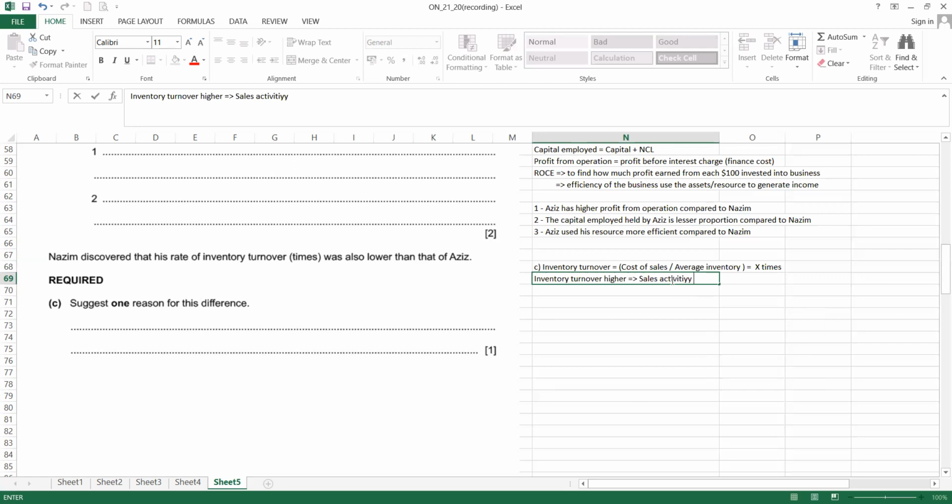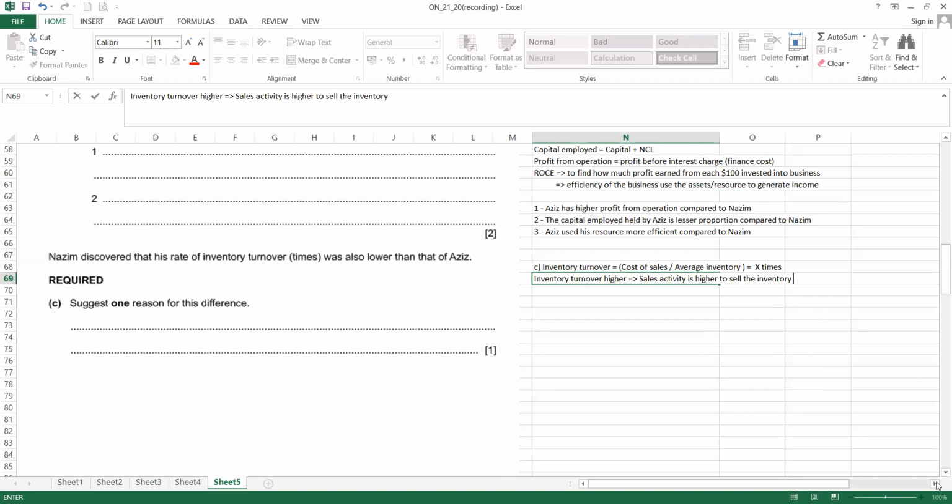Sales activity is better or higher, okay, to sell the inventory.